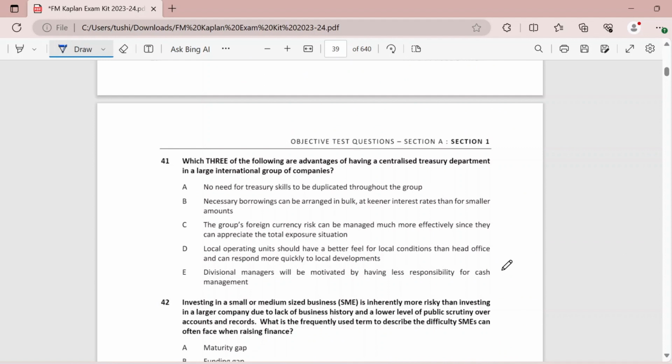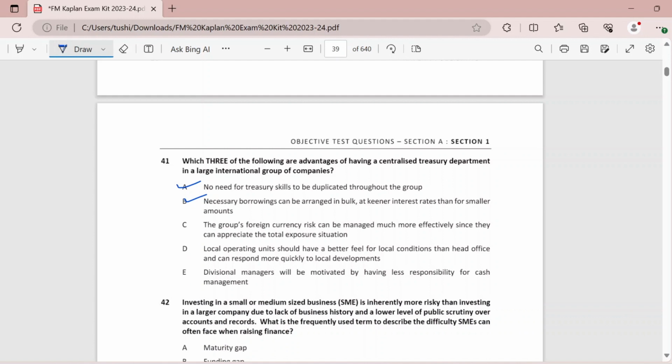Which three of the following are advantages of having a centralized treasury department in a large international group of companies? No need for treasury skills to be duplicated throughout the group. Definitely, when you have a centralized department, you do not need to have these skills in different people throughout your group. Necessary borrowings can be arranged in bulk at keener interest rates than for smaller amounts. Definitely, when you are dealing in a large amount of funds, you will be getting lesser interest rates.